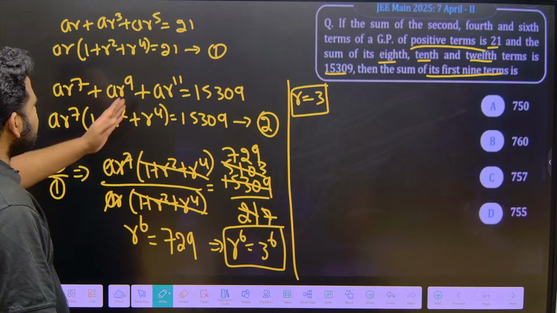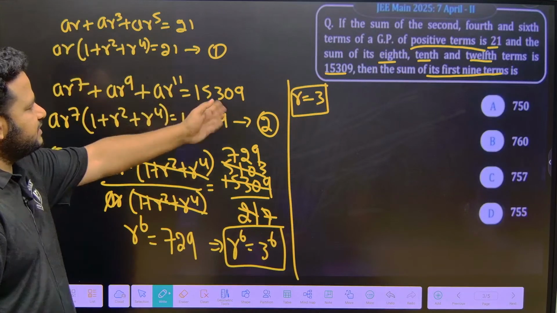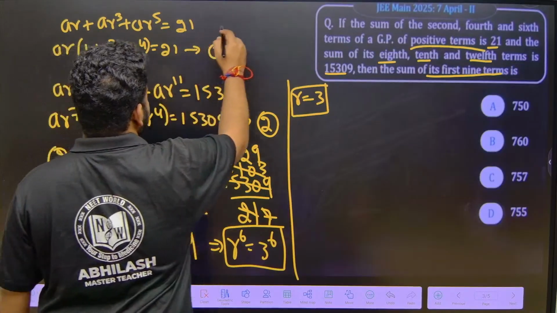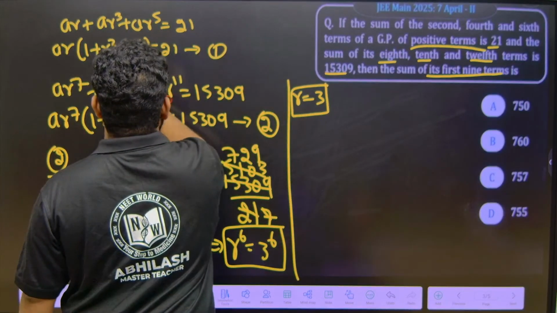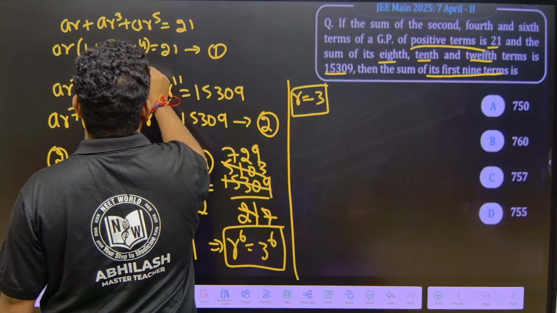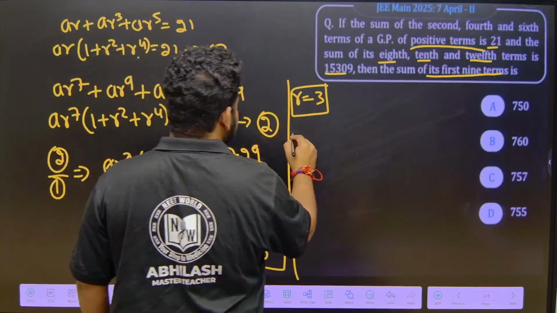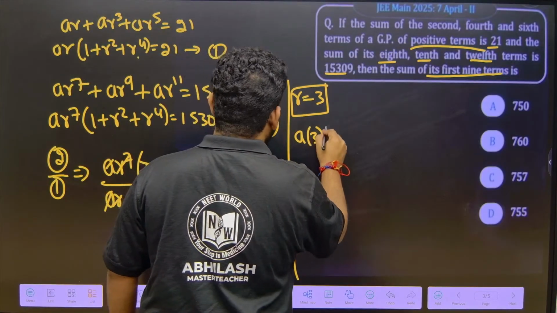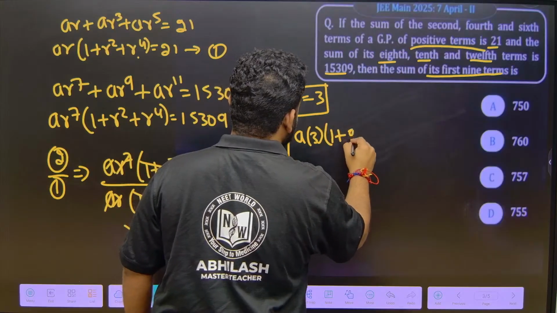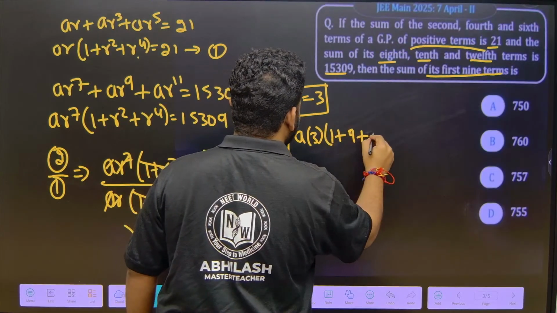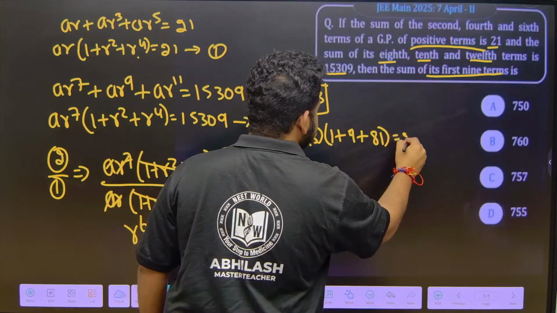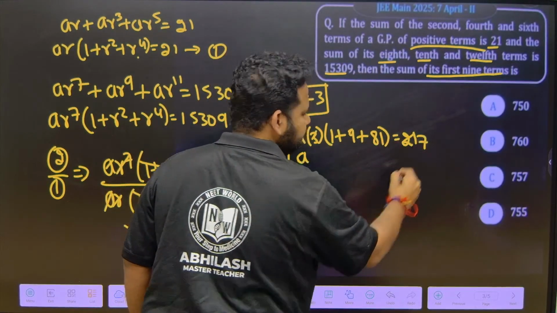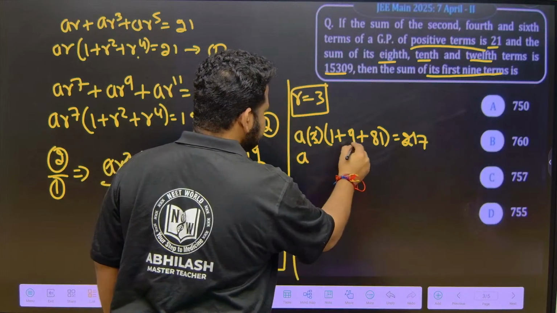Now, in any of these equations, if I put R equal to 3, let me take this first equation, I'll get the value of A. So A into R, which is 3, into 1 plus R square, which is 9, plus R to the power of 4, which is 81, is equal to 21. So A into 3 into, 81 plus 9 is 90...